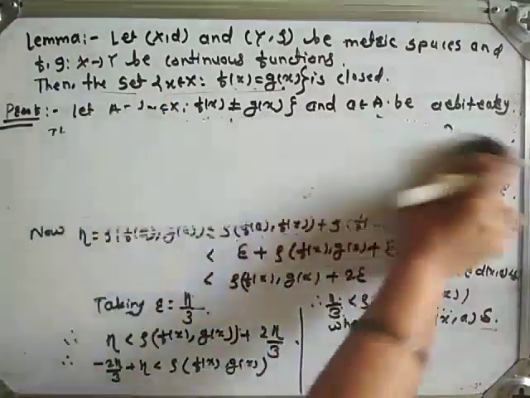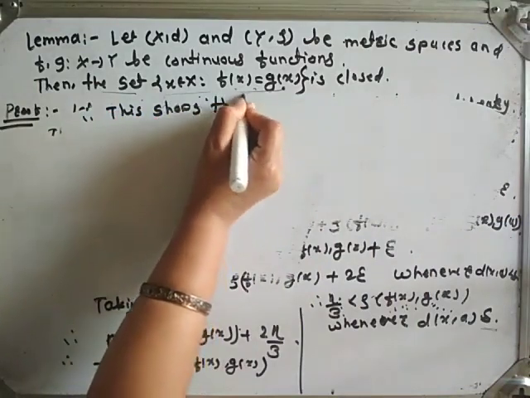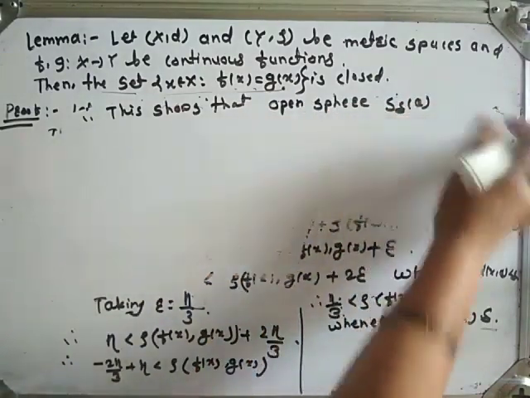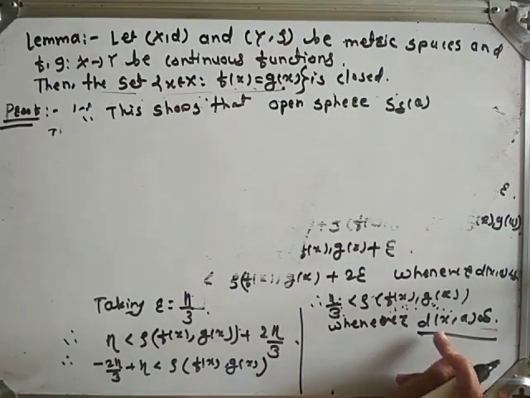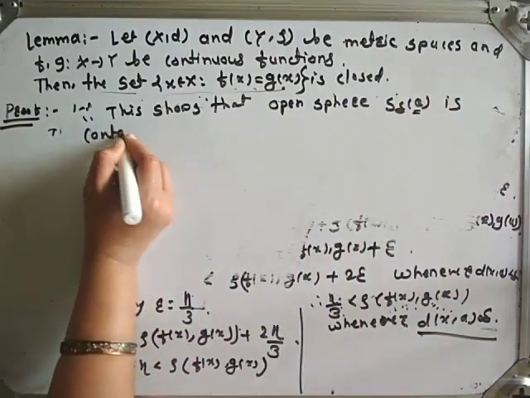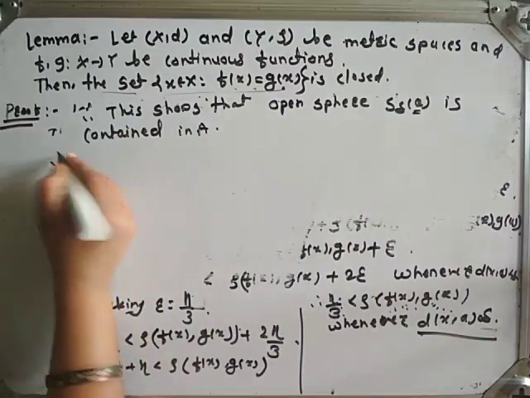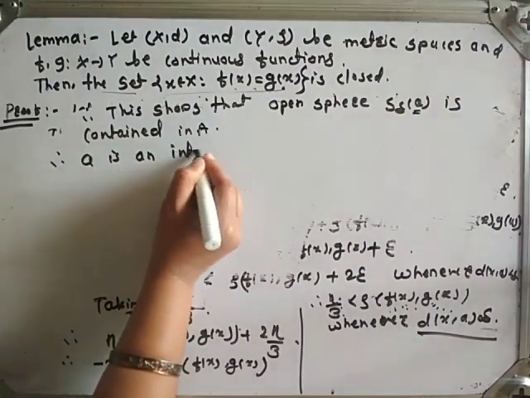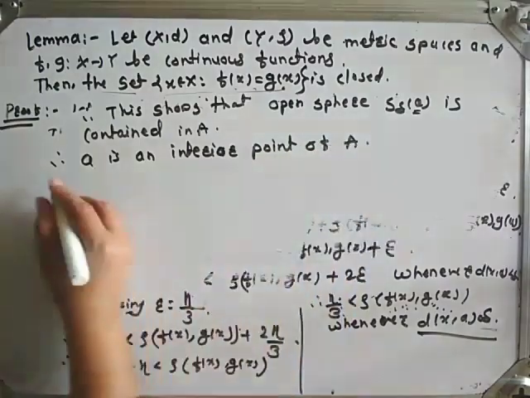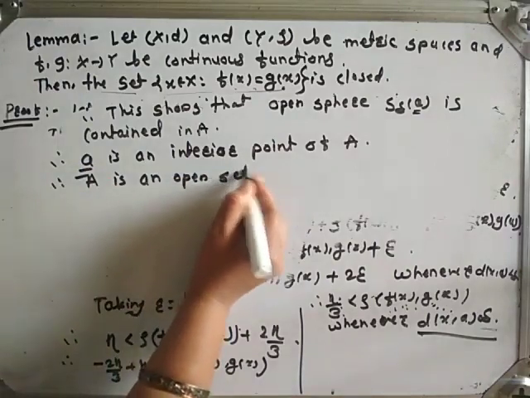Therefore this shows that the open sphere S delta of a, the open sphere centered at a with radius delta, is contained in capital A. Therefore, a is an interior point of capital A. This is true for all a. Therefore, capital A is an open set.